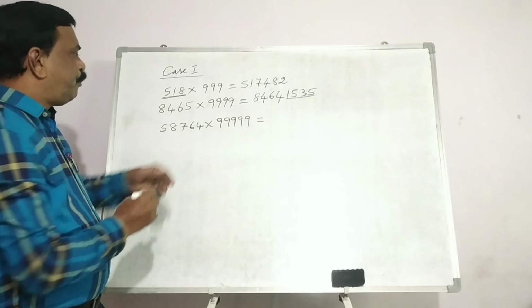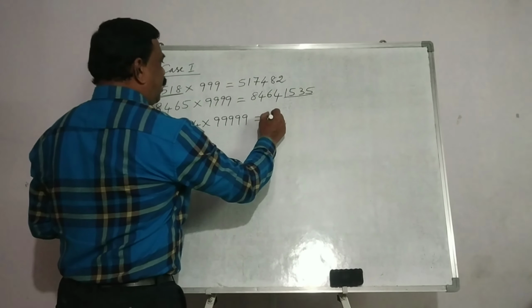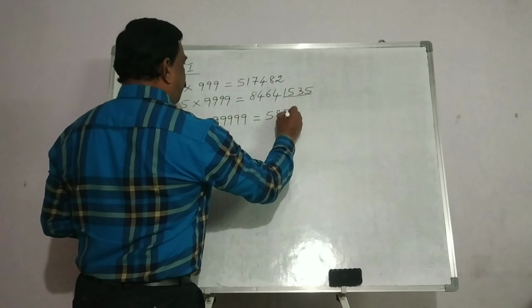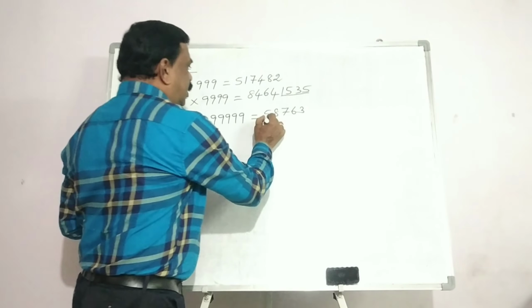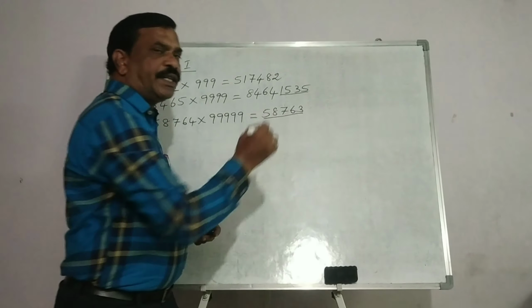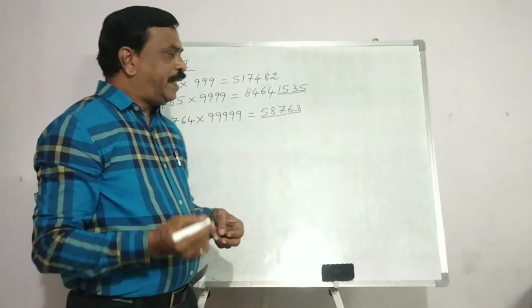Ekanyunyena Purvena. So that is 58764 will become 58763. And for these numbers, write the complements of 9 here. Already I told you in the previous videos, complement of 9 and complement of 10.